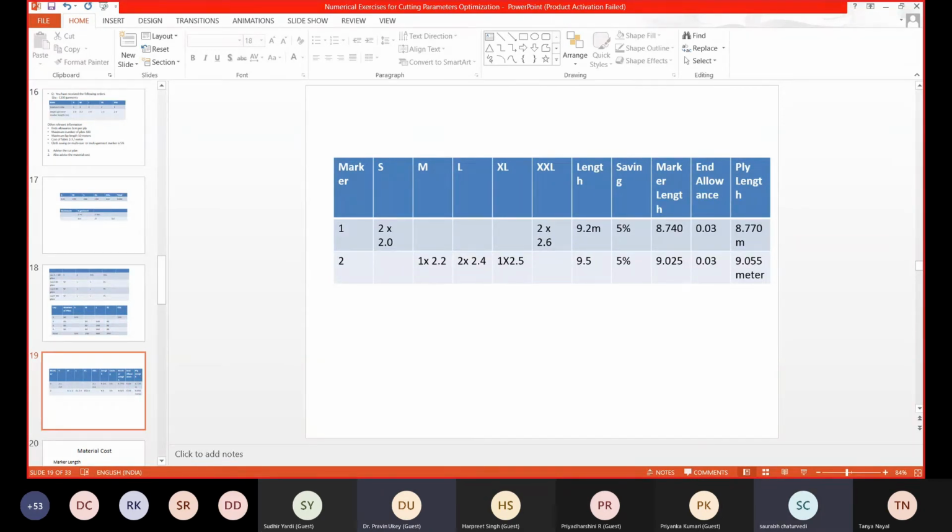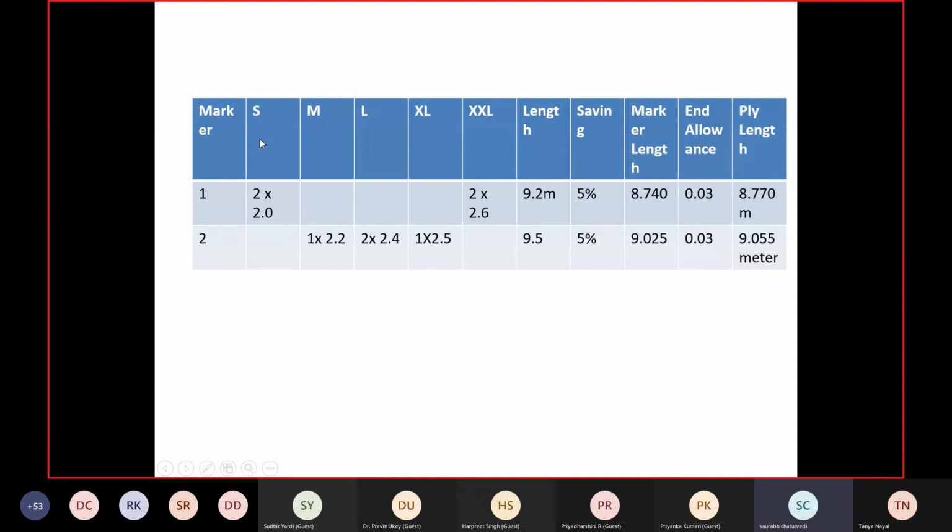I'll repeat again. There's no point going forward. Our first marker has 2 pieces of small and 2 pieces of XL. So this is 2 into 2.6 and 2 into 2, 5.2 plus 4. The total length is 9.2. On this 9.2, we get a 5% saving because we are mixing the sizes.